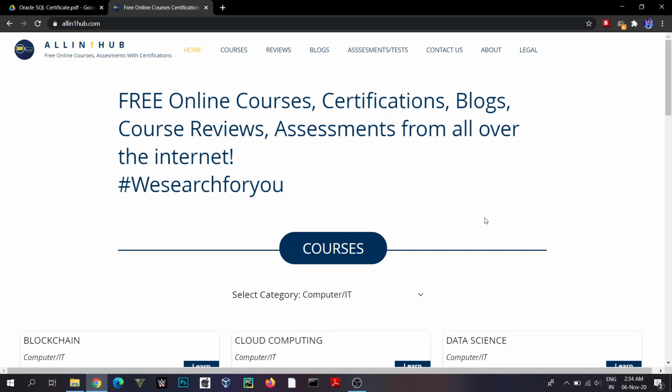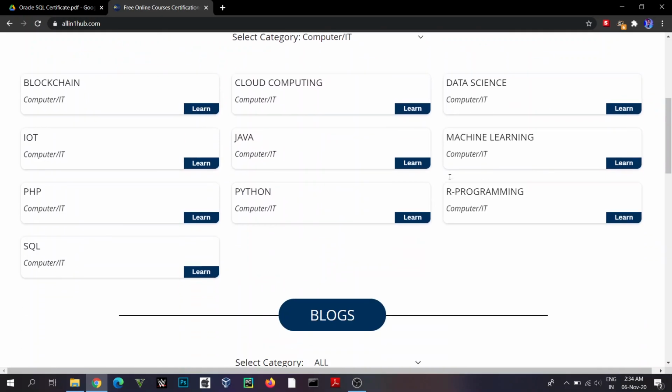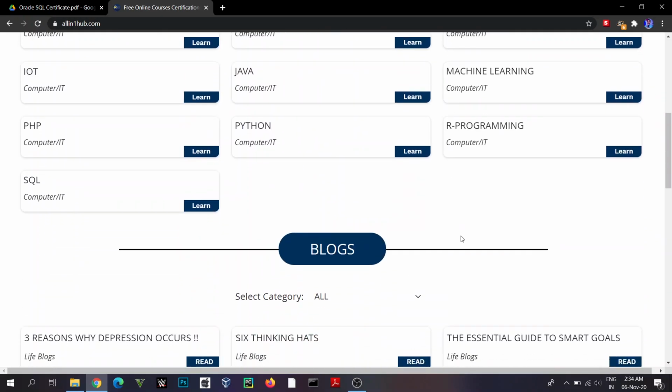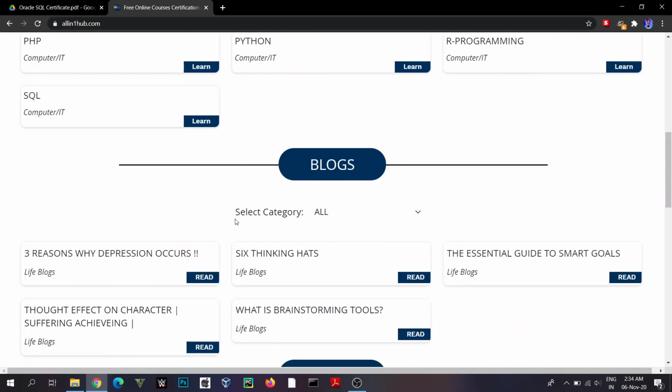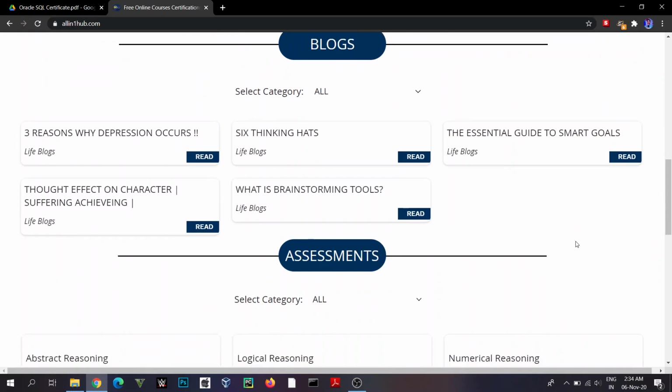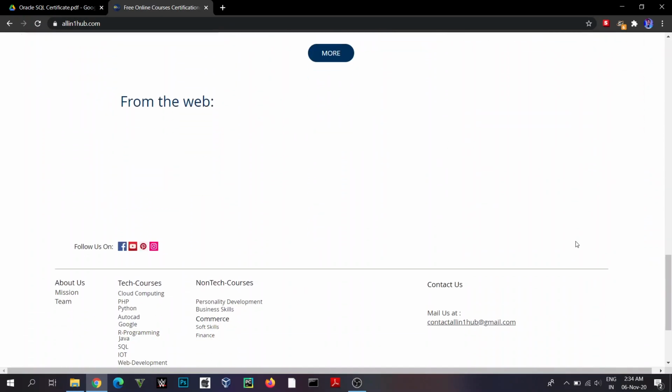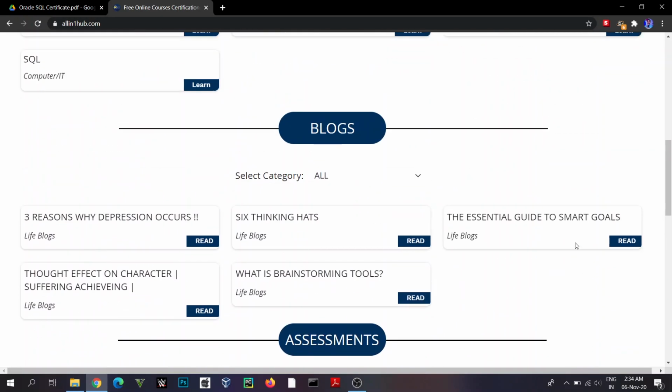Before we start, do you know there are many top companies like Microsoft, IBM, AWS which provide free certifications and free courses? I guess you don't know because they don't advertise it. That's the reason many people don't know about it.